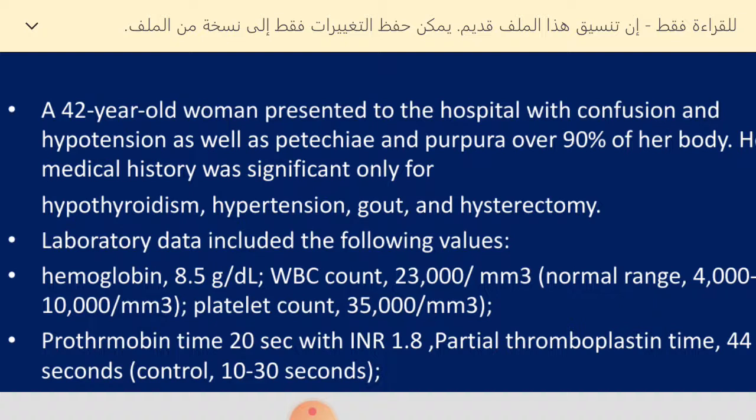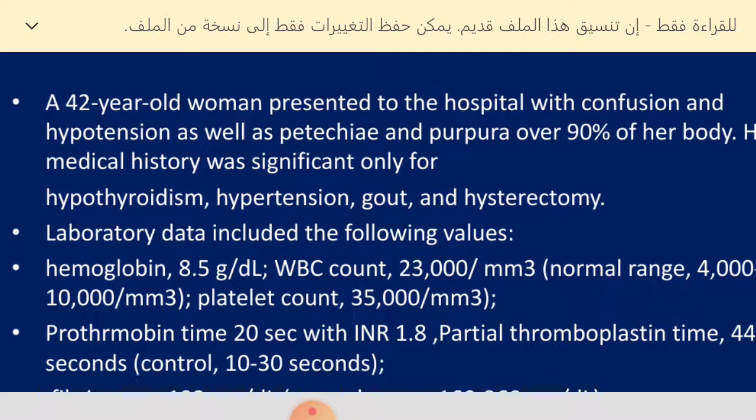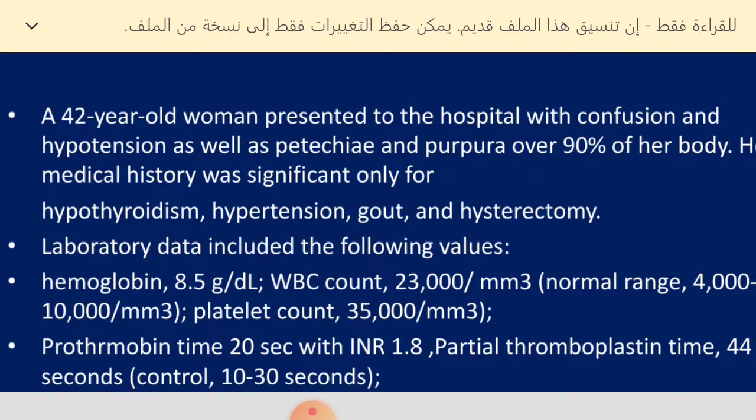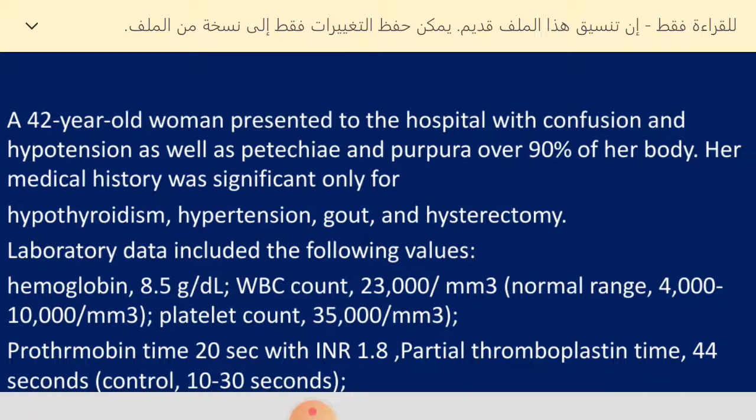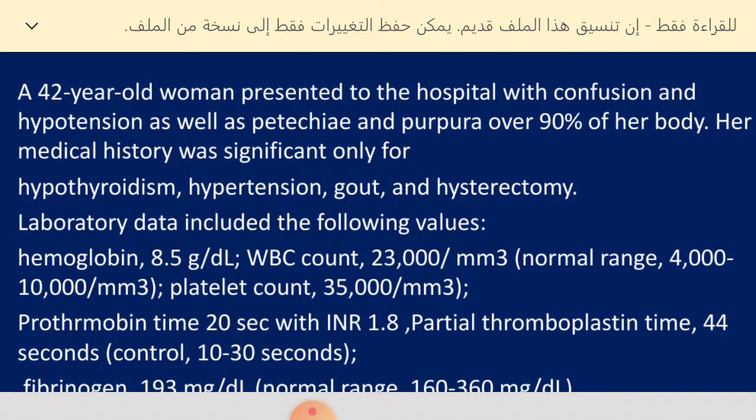So, a 24-year-old female presented to the hospital with confusion and hypotension, as well as petechiae and purpura over 90% of her body, so she had widespread ecchymosis. Her medical history was significant only for hypothyroidism, hypertension, gout, and hysterectomy.